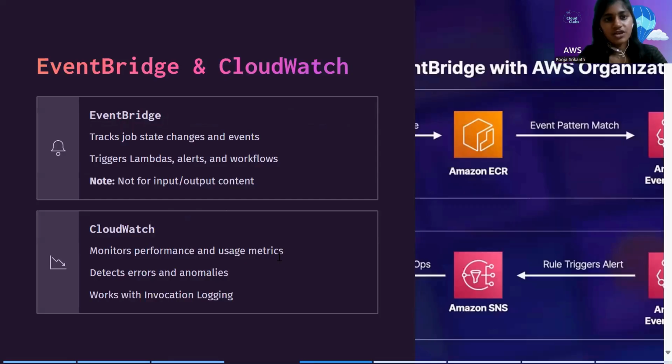Next, EventBridge. It's like an event bus in AWS.